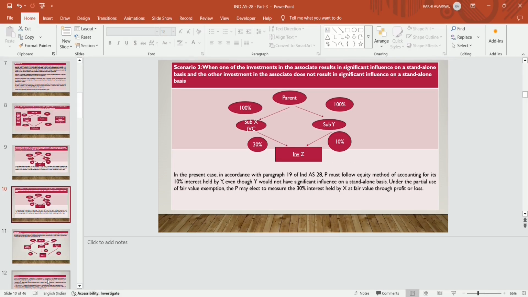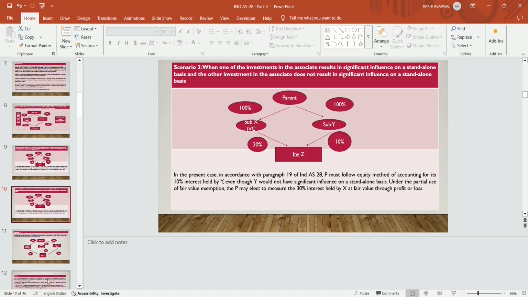Scenario 3, when one of the investments in associate results in significant influence on a standalone basis and the other investment in associate does not result in significant influence on a standalone basis. P Limited is a parent company. It has wholly owned subsidiaries, X Limited and Y Limited. X Limited is a venture capital organization. Y Limited is a normal company. X Limited has significant influence on Z Limited by holding a 30% stake in Z Limited, and Y Limited has a 10% stake in Z Limited.